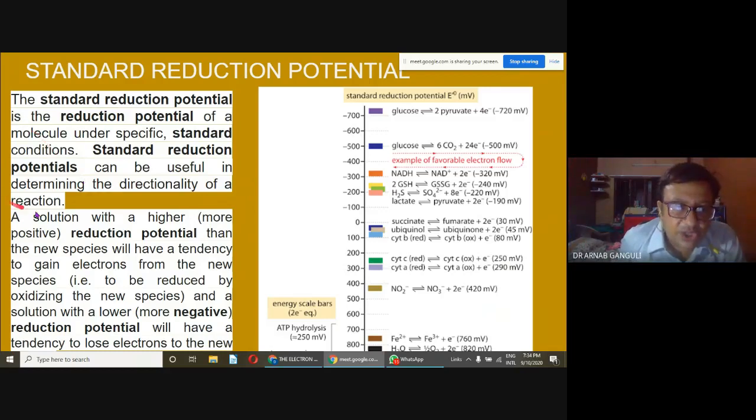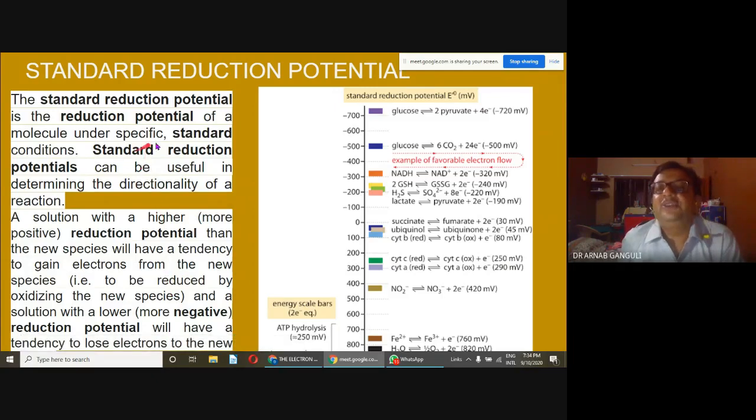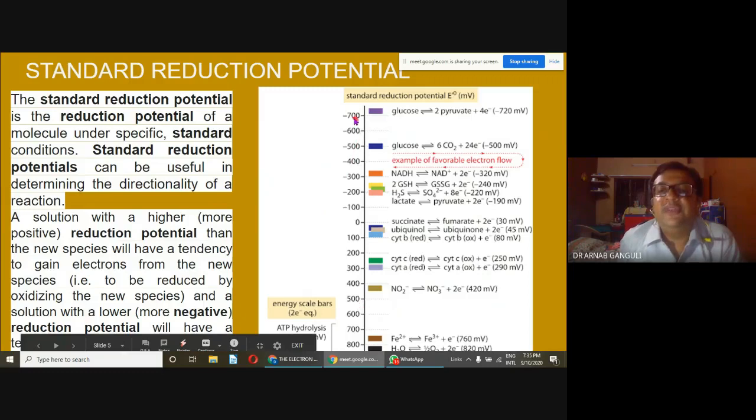Okay. So a solution with a higher reduction potential than the new species will have a tendency to gain electrons from the new species. That is, to be reduced by oxidizing the new species. And the solution with a more negative potential will have a tendency to lose electrons. So here is basically the standard reduction potential in millivolts, E0. It is measured as E0. So if you see this chart, this part is minus and this part is plus. So if the reduction potential is minus, it is not very favorable. This reaction is not very favorable.